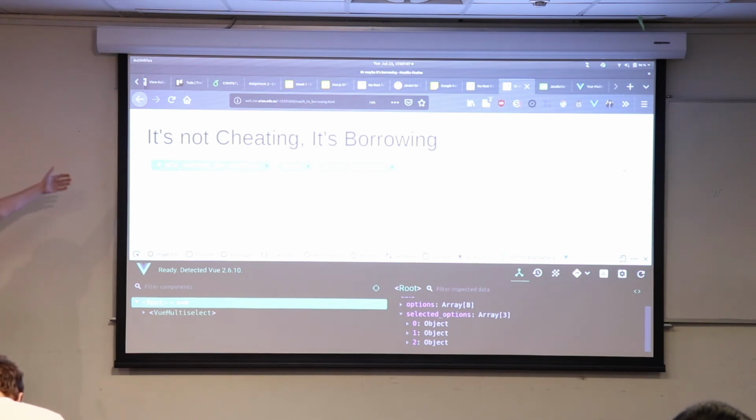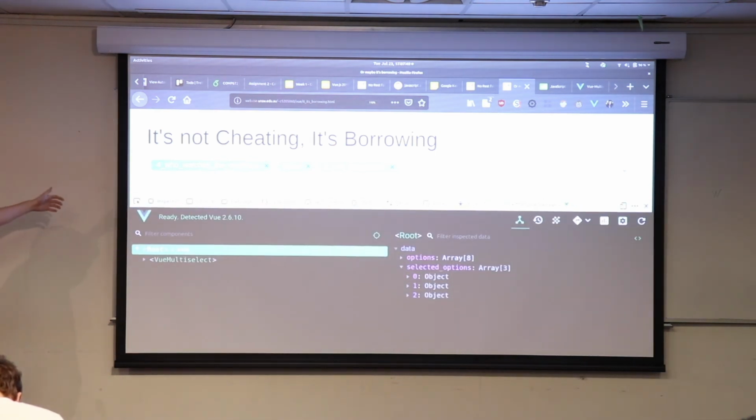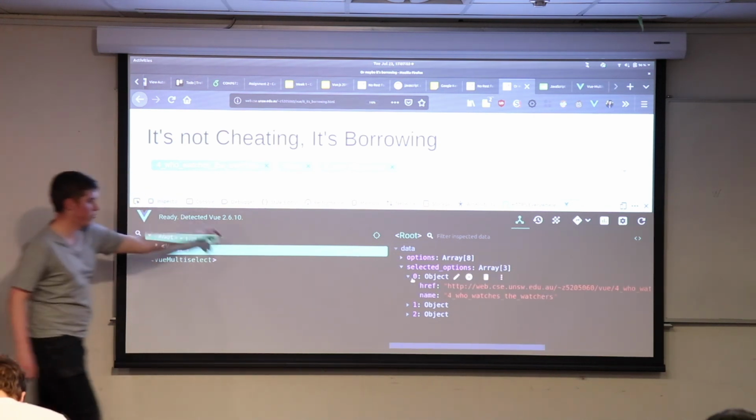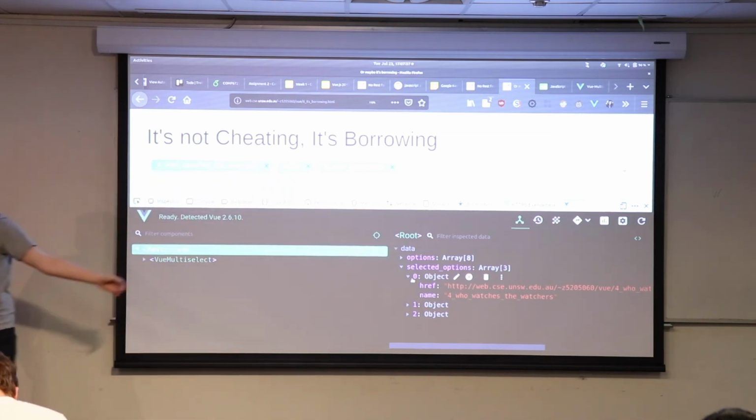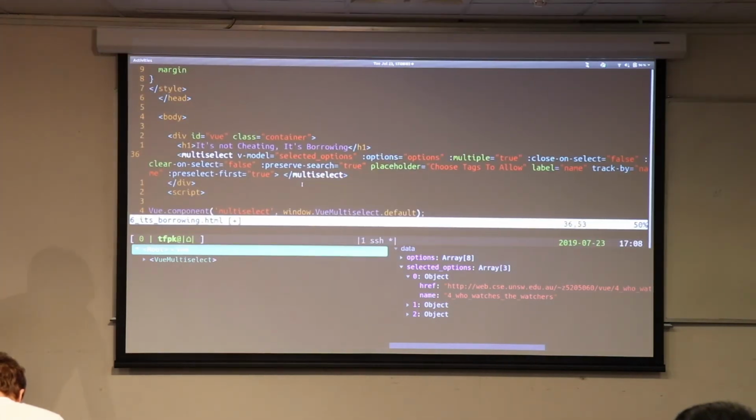It's an array with, let's have a look. It's got this first element, which is the one we saw before with that name and that link. It's got 2 other elements that look exactly the same. So I haven't written any of this code. All I've done is I've just said, I would like a multi-select that takes this list of options, puts the selected options that the user chose into selected options, and then do some other stuff as well.